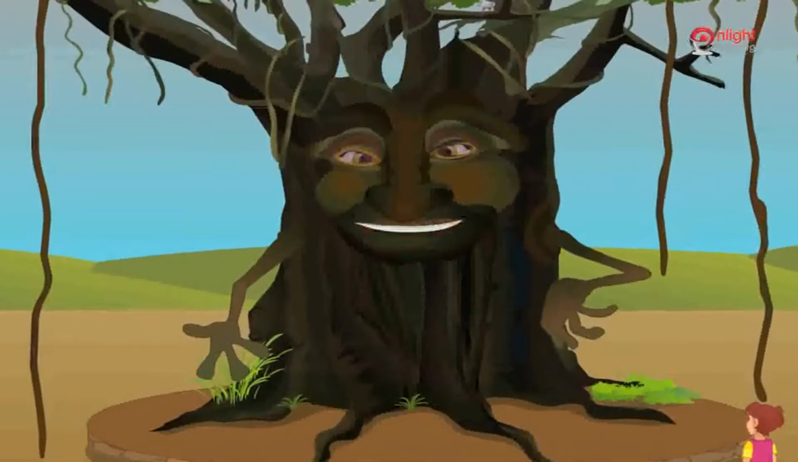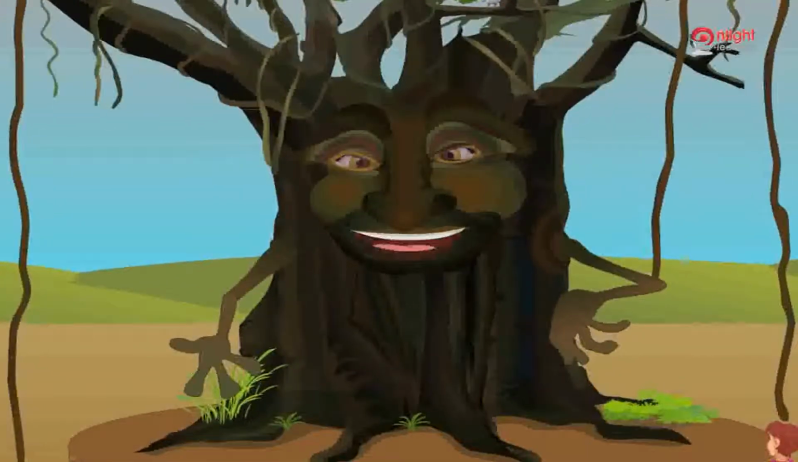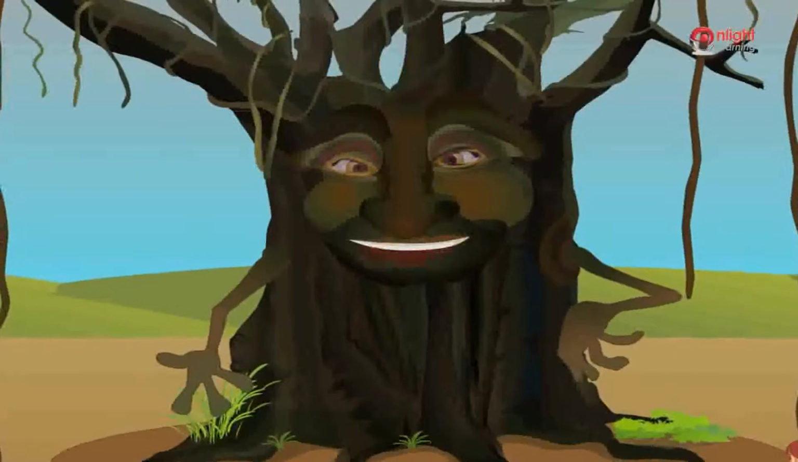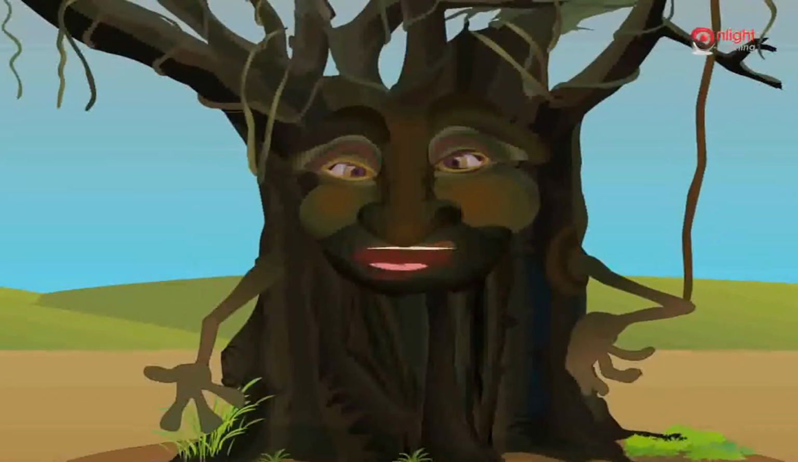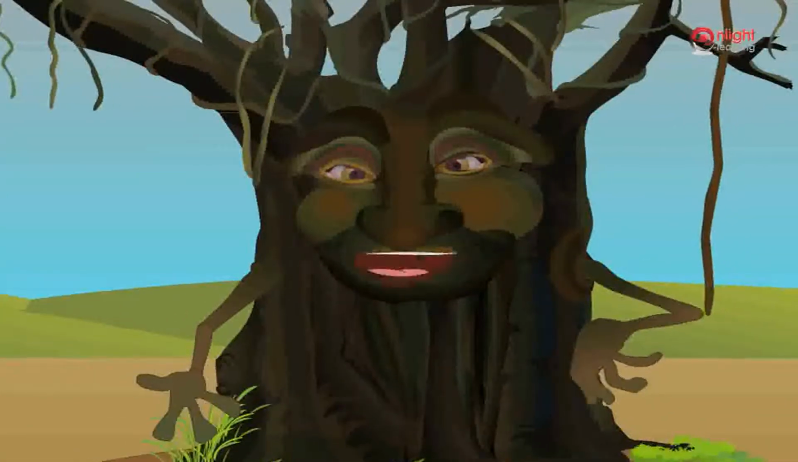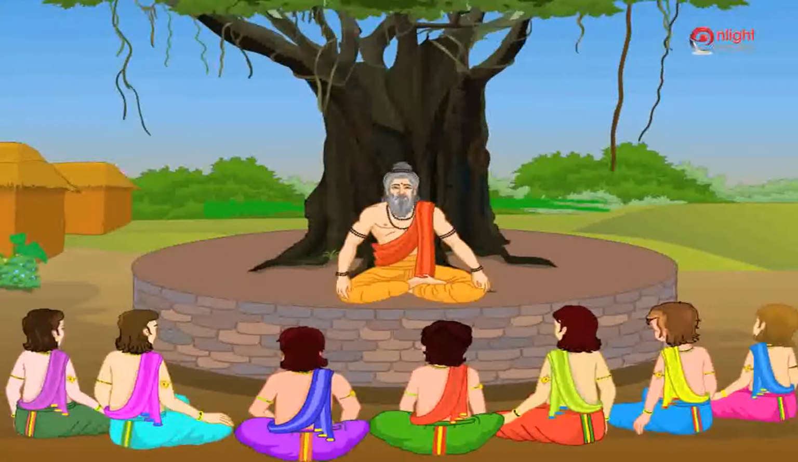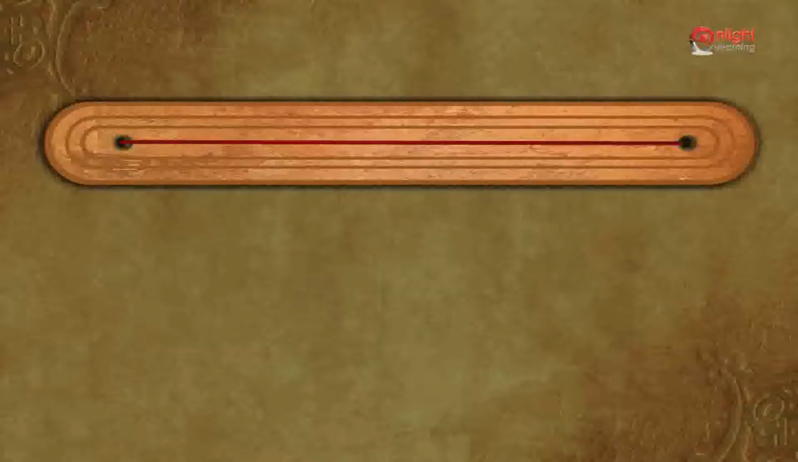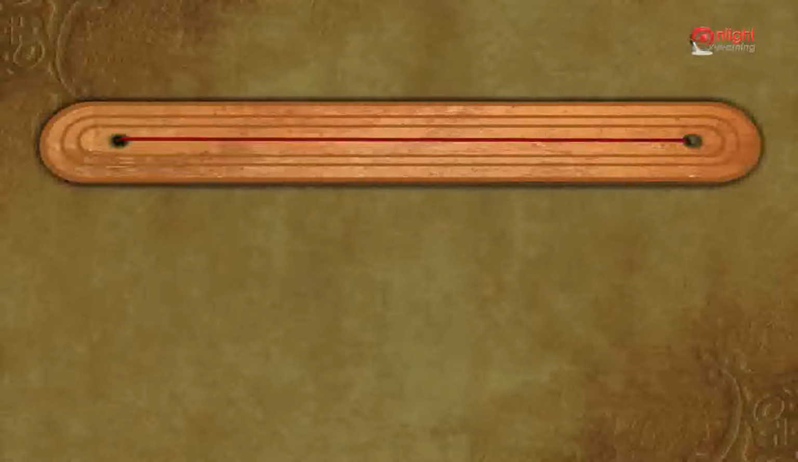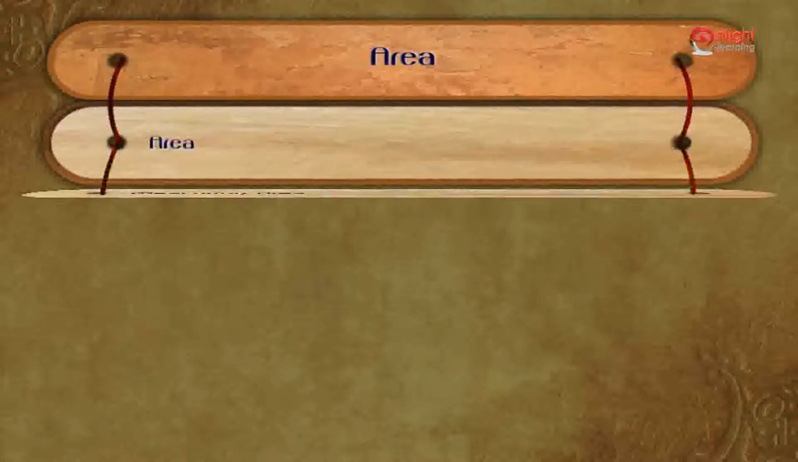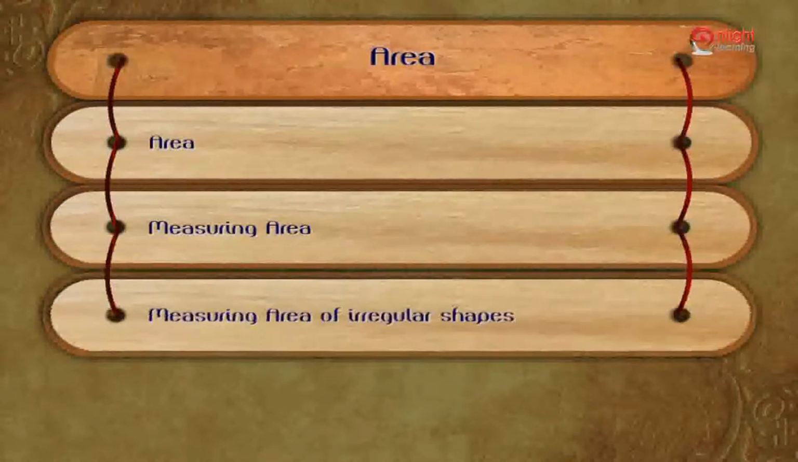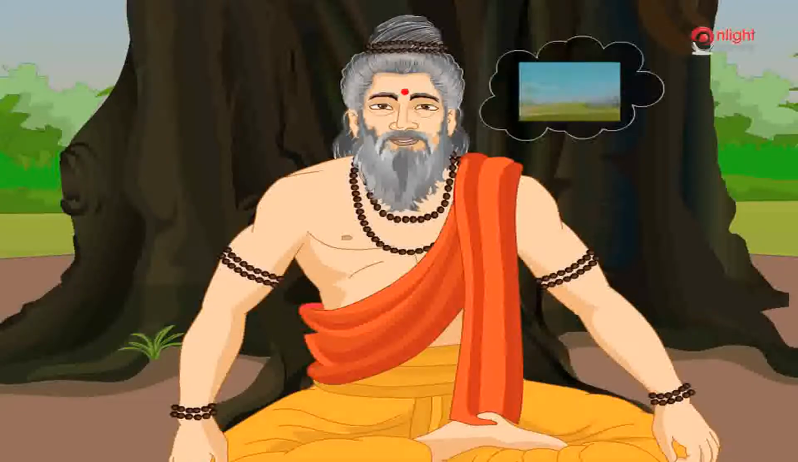material. The Pandavas and Kauravas went to the market, but they did not know how much material was needed to cover it up. Hence, they went to Guru Dronacharya to ask for his assistance. Today, you shall learn about area, measuring area of irregular shapes. Consider the figure shown here.